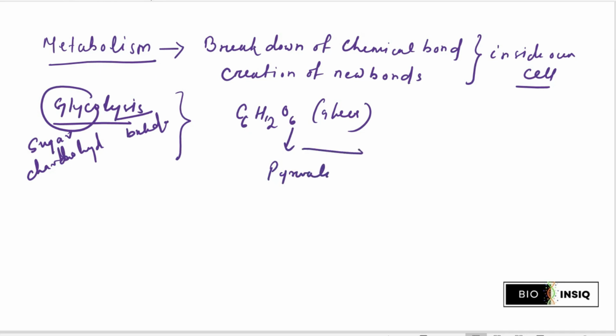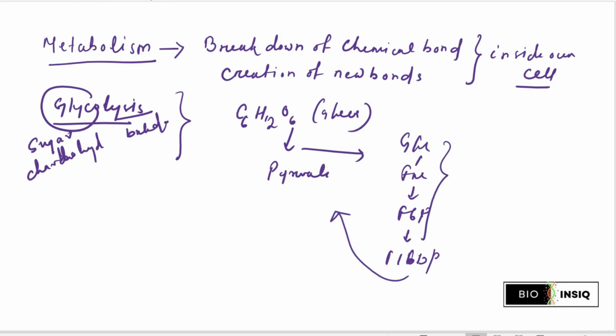Within this process there are various steps. Glucose is converted to fructose, and fructose is converted to fructose 6-phosphate. Fructose 6-phosphate is converted to fructose 1,6-bisphosphate, and finally it enters the pyruvate stage. So these are the chemical steps carried out in glycolysis, and various chemical bonds,